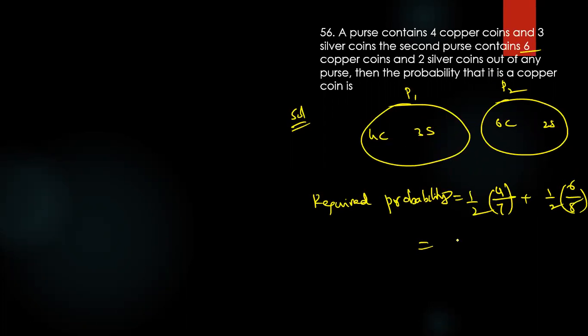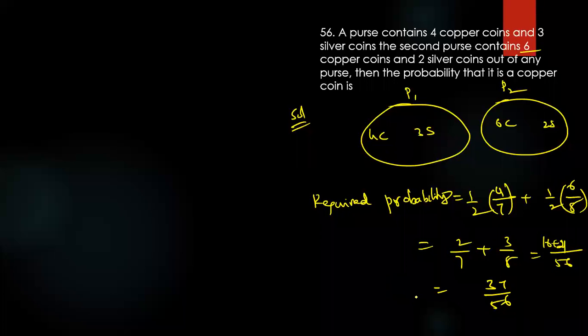So how much is coming? 2 by 7, 3 by 8, 16 plus 21 over 56, that is 37 by 56. The option is there, 37, option C.